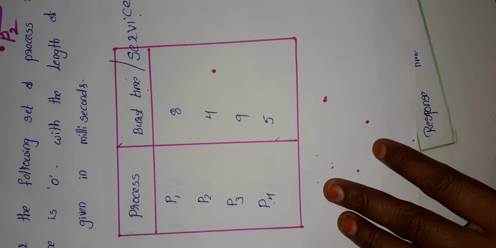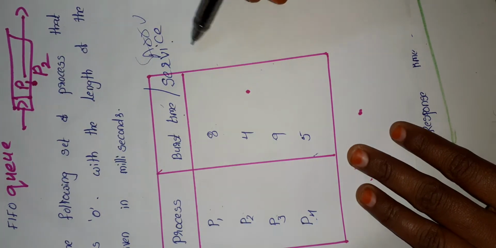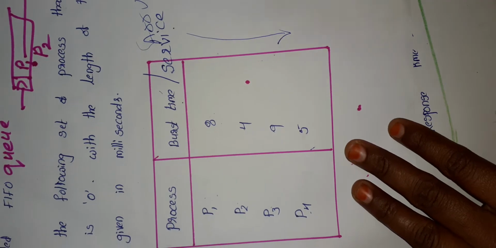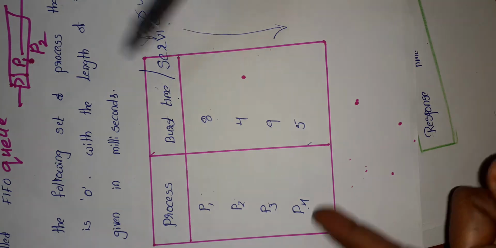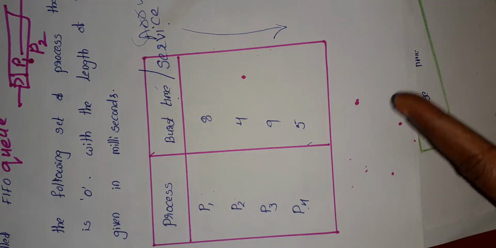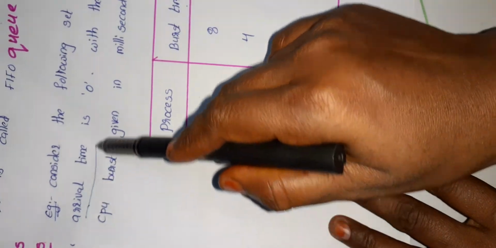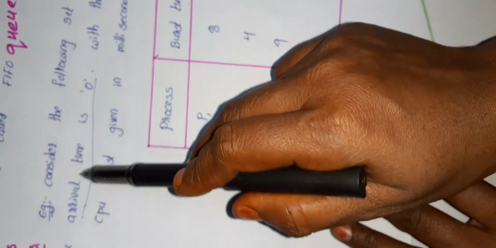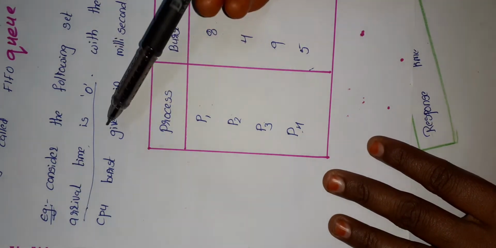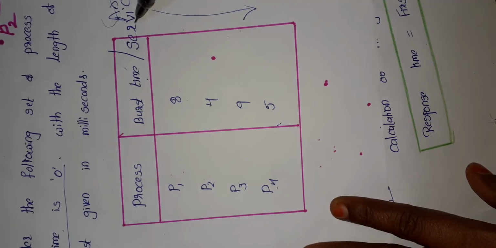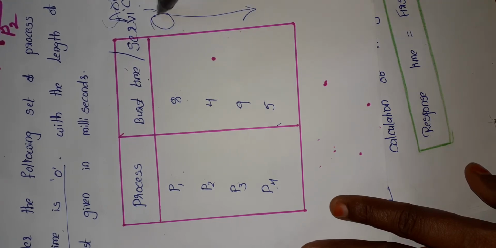In some question papers they also give the arrival time. Here I am showing only the process and the burst time. For the second example I will show the arrival time also. As in the given question the arrival time is taken as 0. Wherever the arrival time is there, we have to take it as 0.